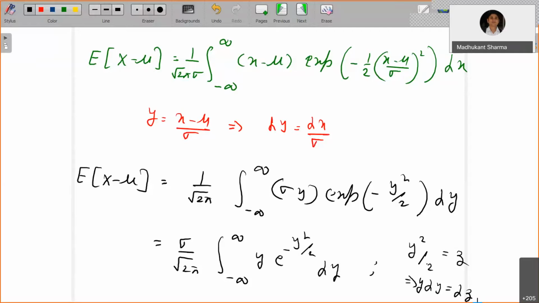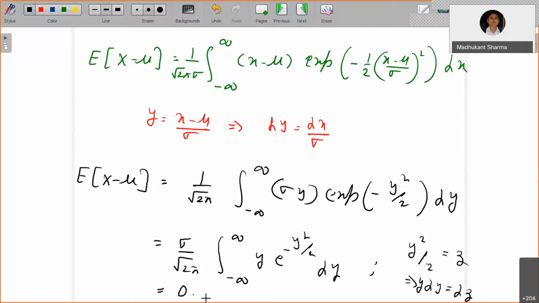But with minus infinity and infinity, you don't know what that large value is. So you can subdivide the interval and use the definition of an improper integral of mixed type: break the integral between minus infinity to 0 and 0 to infinity, and take the limiting sense, and show that it equals 0.